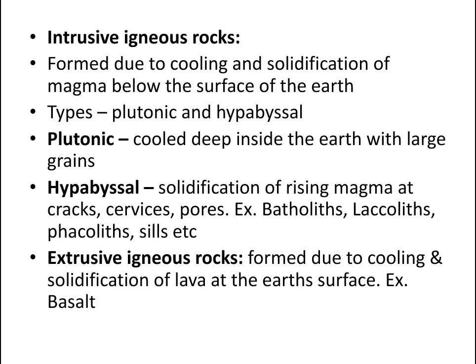Intrusive igneous rocks are formed due to cooling and solidification of magma below the surface of the earth. Intrusive means they are within the earth itself. There are two types. Plutonic rocks are formed deep inside the earth, whereas hypabyssal rocks are just below the crust.